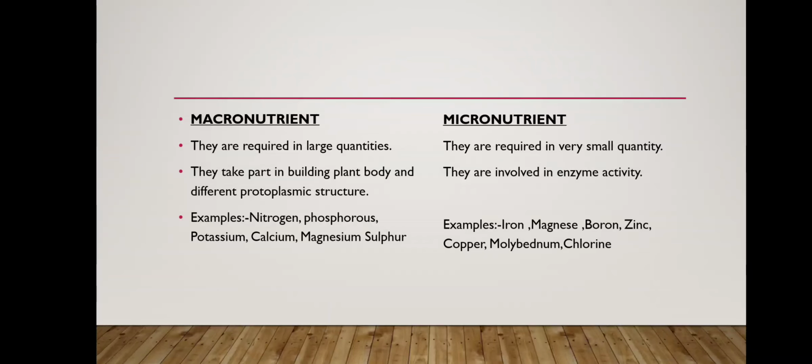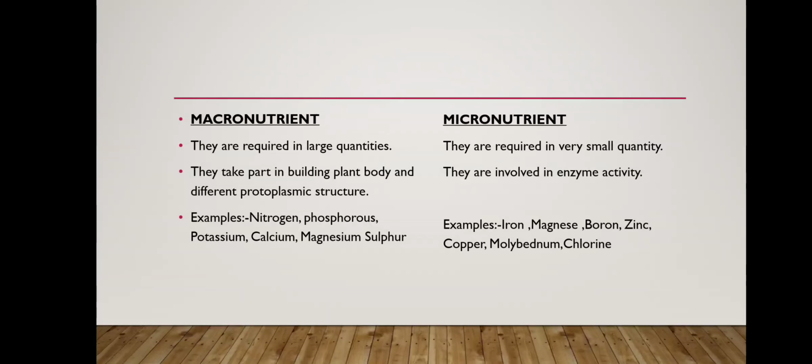The nutrients from the soil are divided into two subheadings, the macronutrient and micronutrient. As the name suggests, macro means large quantity. The nutrient which is required in large quantity is known as the macronutrient, and the nutrient which is required in small quantity is known as the micronutrient. Plants use macronutrients in building the plant body and different protoplasmic structures, whereas micronutrients are required for enzyme activity.